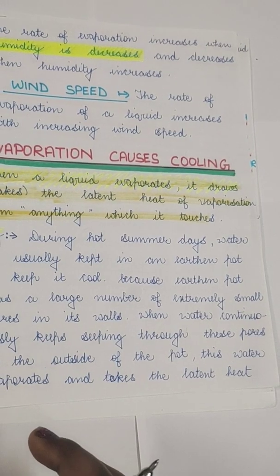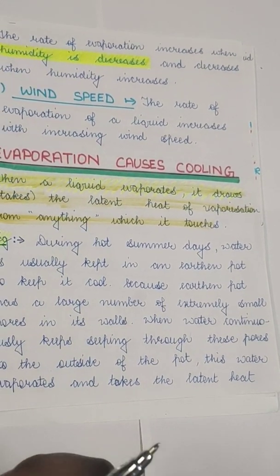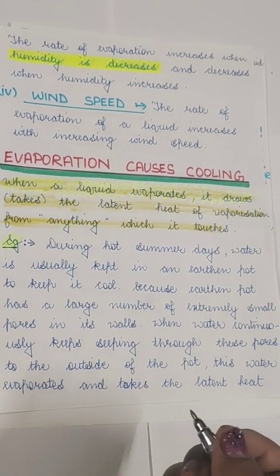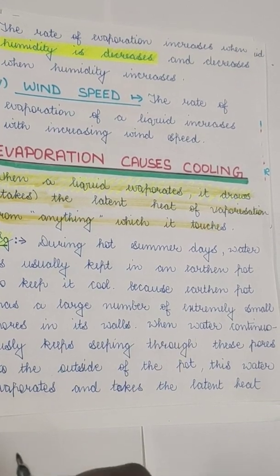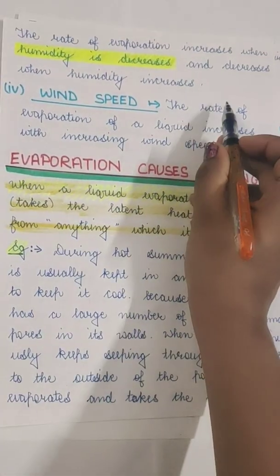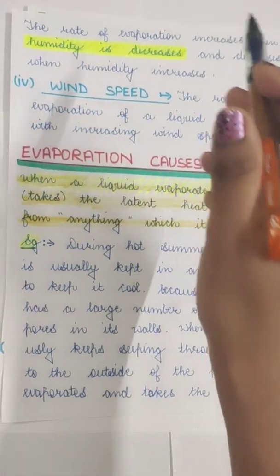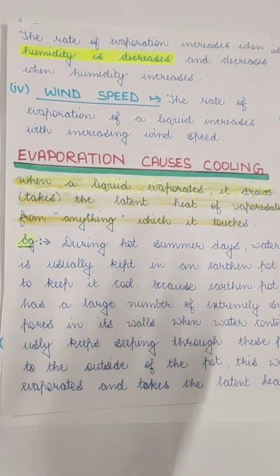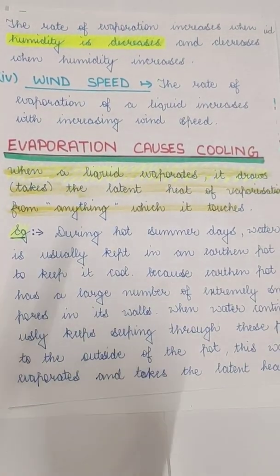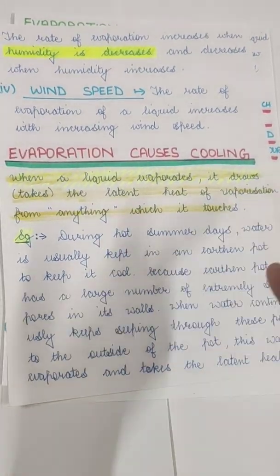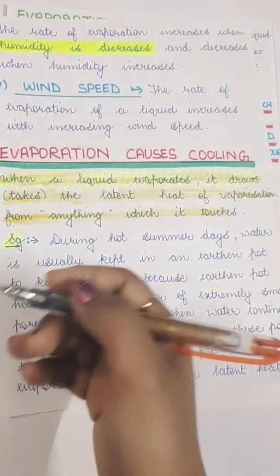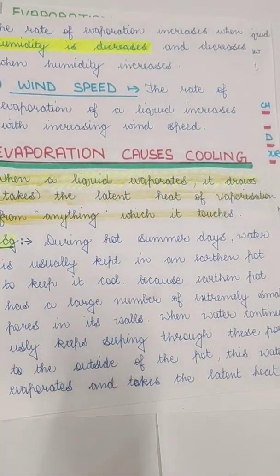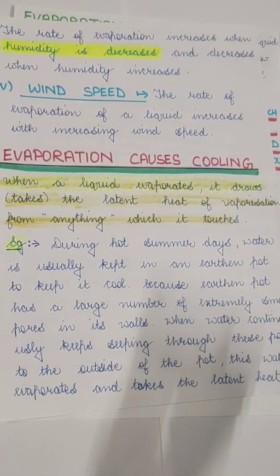Apart from humidity, the other three factors, when they increase, the evaporation increases. But when the humidity increases, the evaporation decreases, or if the humidity decreases, the evaporation increases. So only humidity is the opposite, or we can say inversely proportional, but the others are directly proportional. Okay, now wind speed. The more the wind speed, the more the evaporation. When there is a cool breeze, or whenever you keep your clothes or anything under the fan, they dry up quickly. So if there is a high wind speed, there is more evaporation.